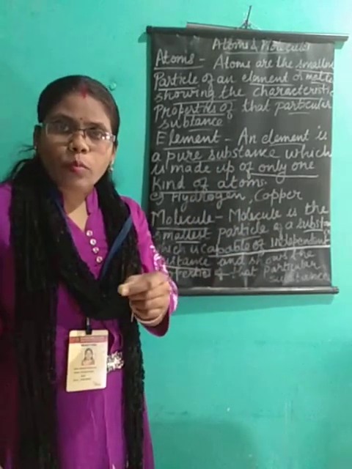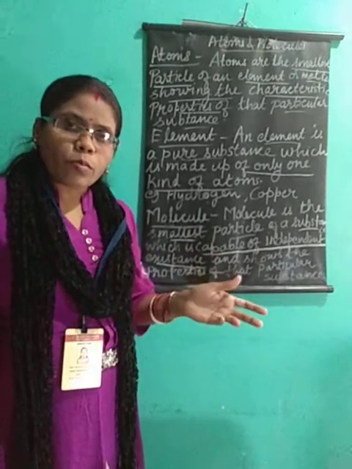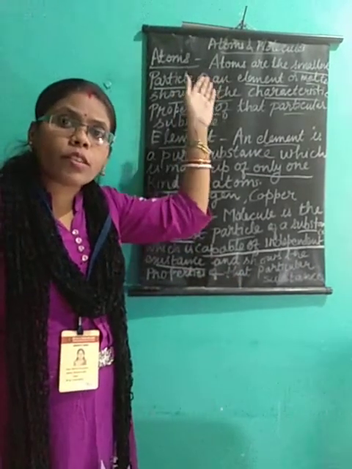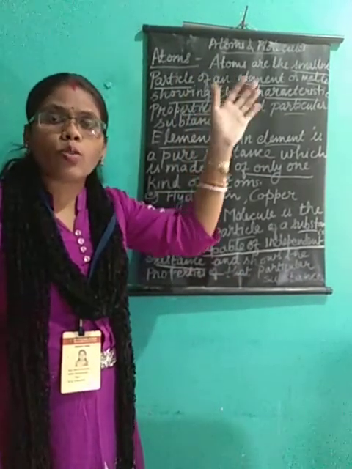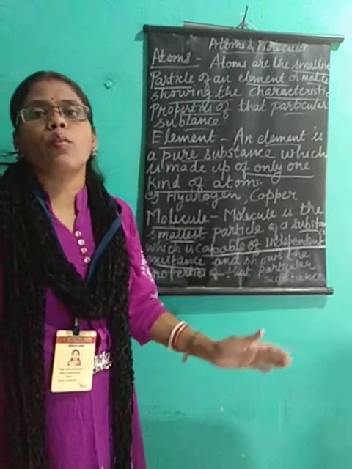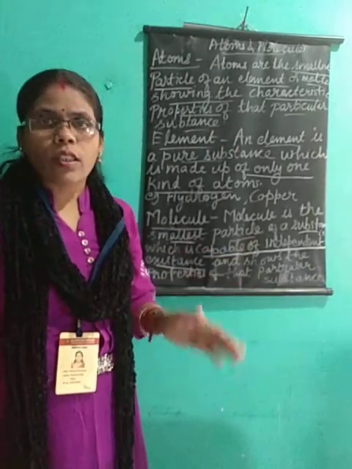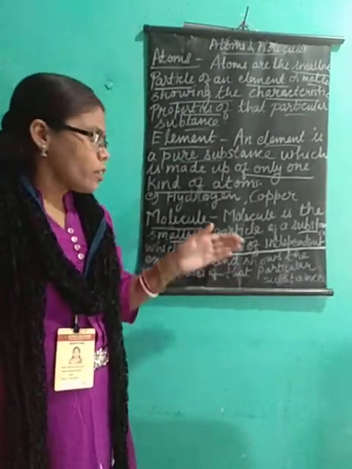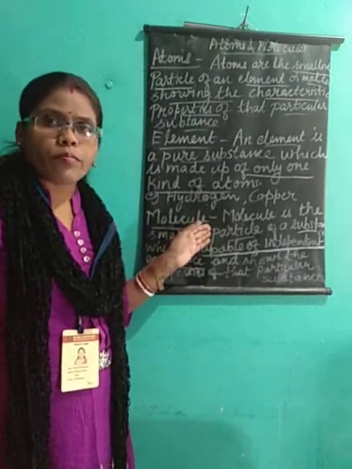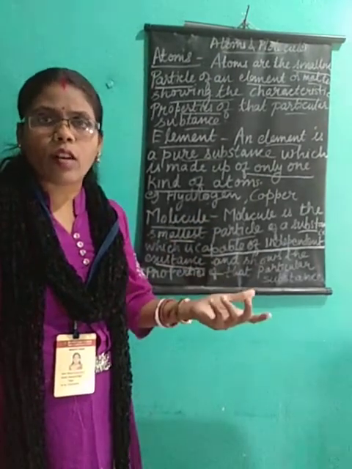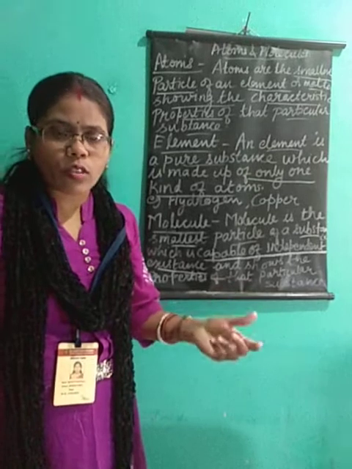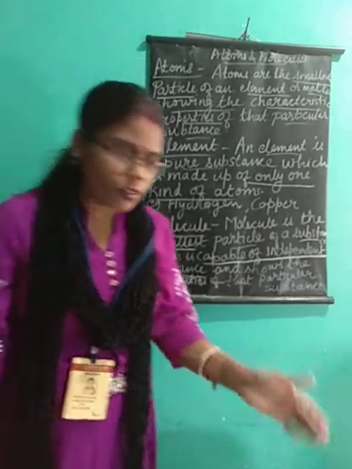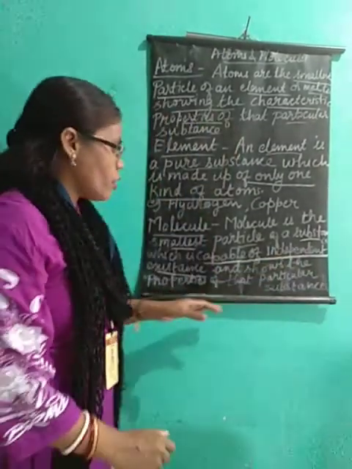But elements do not generally exist in atomic form. They generally exist in molecular form, as compounds, or in the form of ions.